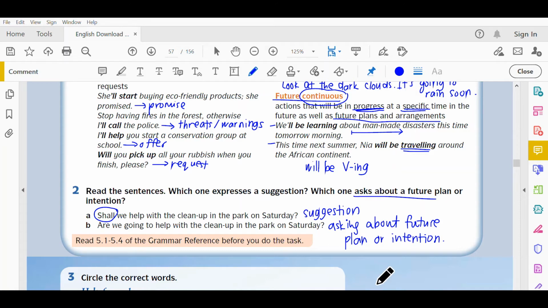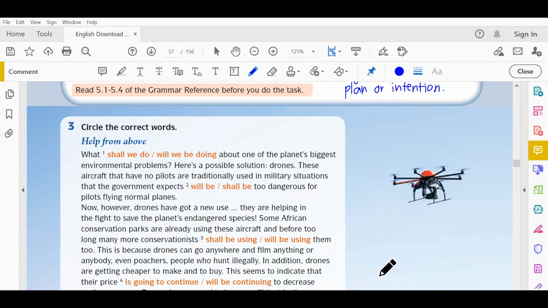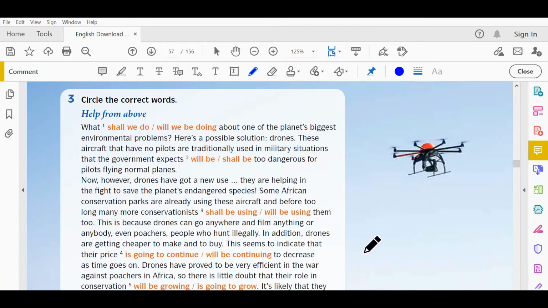Alright, dah bosan ke? I hope you are still with me. Okay, we are moving to task 3. Now, I think you should do this on your own first, and then, well, you can come back later to check your answers. Okay, now why don't we read from the start until the end? Okay, nanti baru kita bincang jawapan.